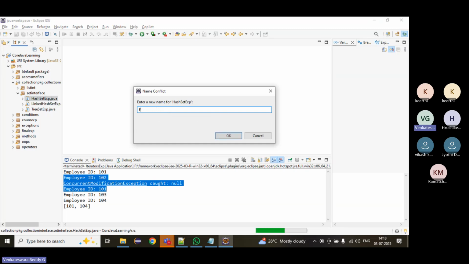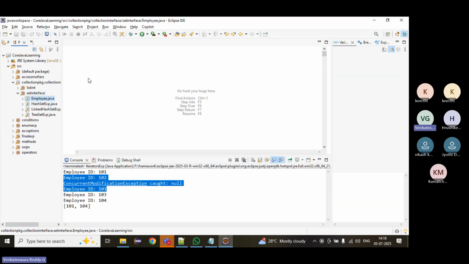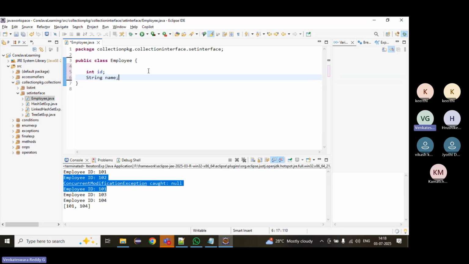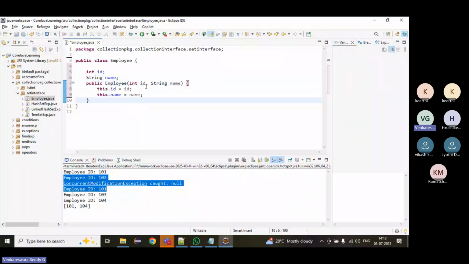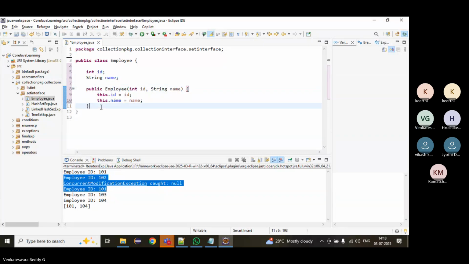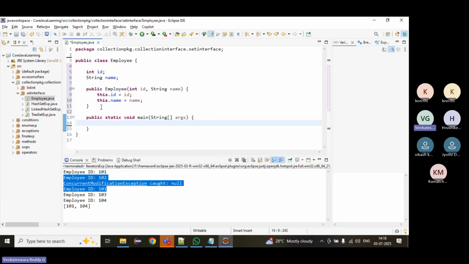I'll create an employee class, with an int employee ID and employee name, just these two. Then a constructor, where we assign the values to the instance variables.